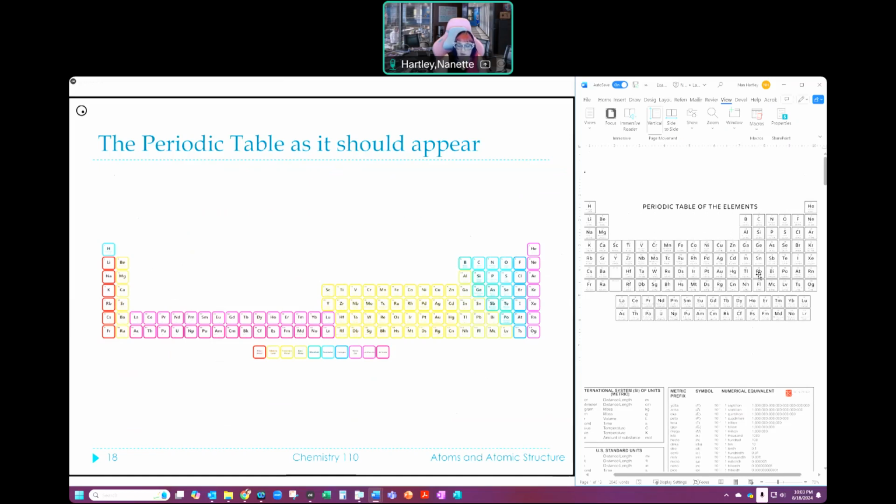Okay, I'm going to tell you, and I'm just going to mention it right now. I'm not going to talk about why yet, but these are blocks. I talk about them as blocks. I talk about this as the S block. This is the F block. This is the D block. And this is the P block. What that means is that when we talk about it over here, and we've got this pulled out, these are S, this is D, this is P, and this down here is F. Okay, we'll talk about that a lot more. But if I accidentally slip and say that, that's what I'm talking about. So that's how it should appear.